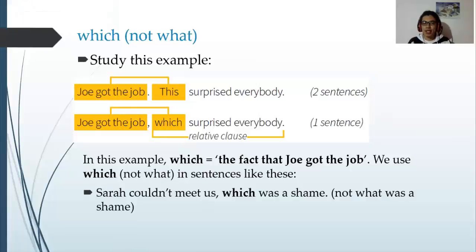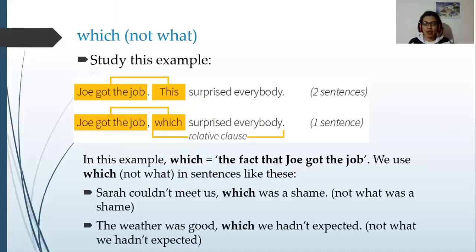Sarah couldn't meet us, which was a shame. The fact that Sarah couldn't meet us was a shame. The weather was good, which we hadn't expected. The fact that the weather was good, we hadn't expected.